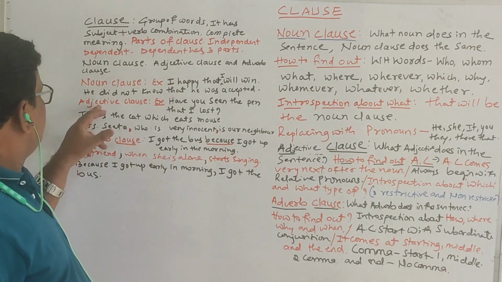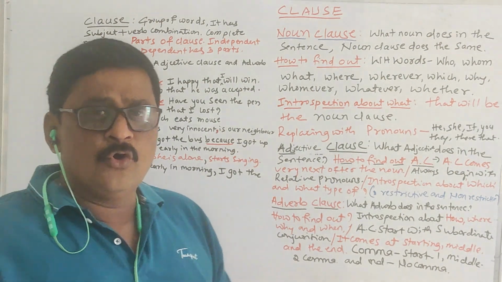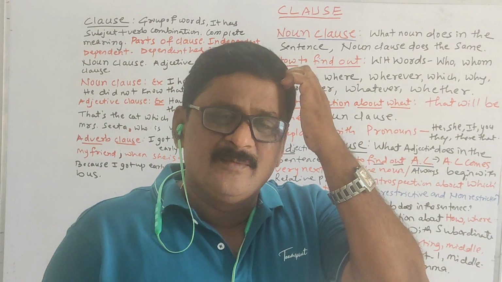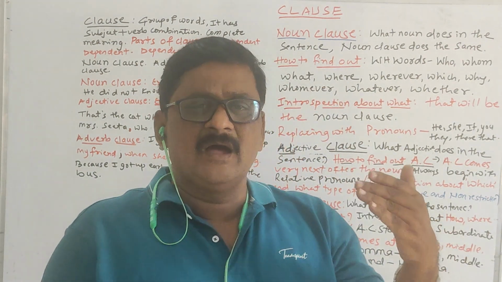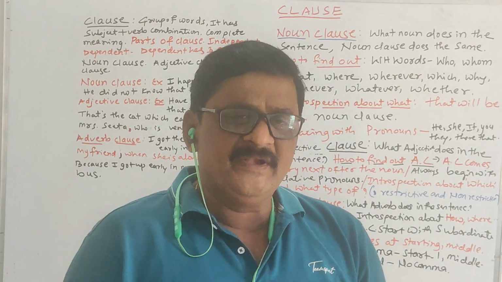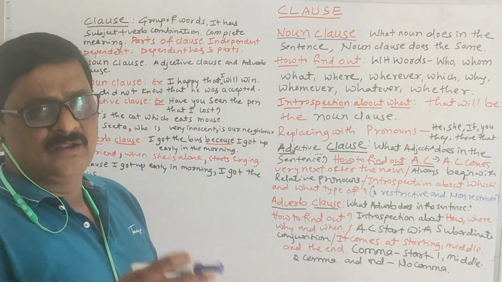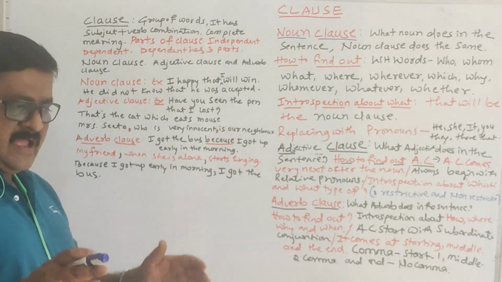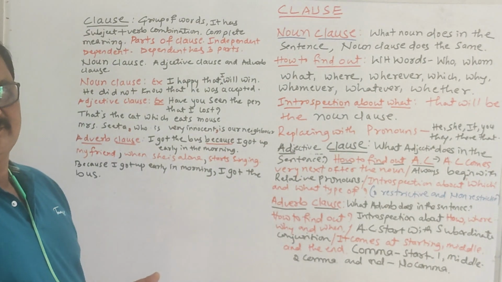But here, in the noun clause, adjective clause, adverb clause, there is no single word enough to say about the noun or verb. It has so many words telling about the noun. If it tells about the adjective, and that is a group of words, it is an adjective clause.